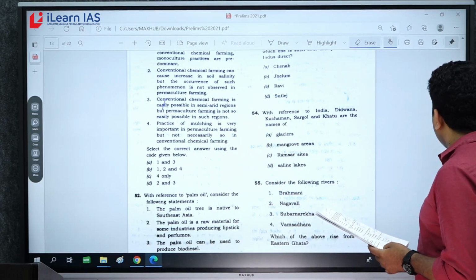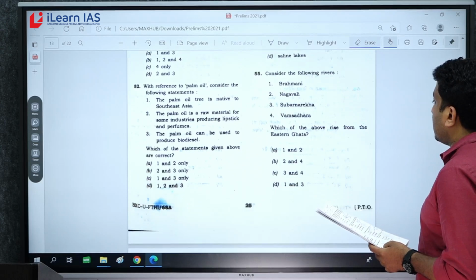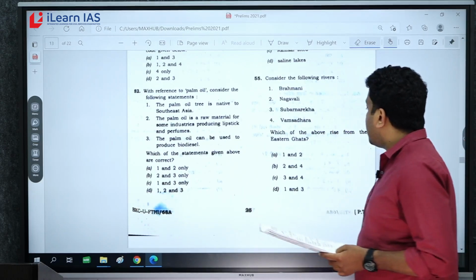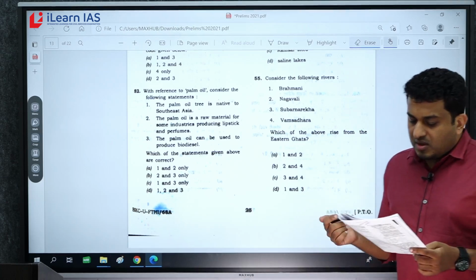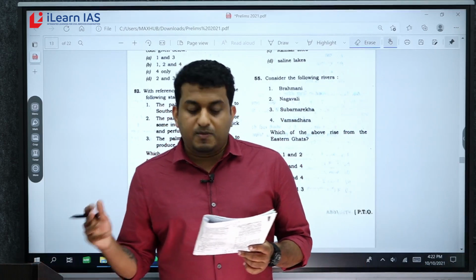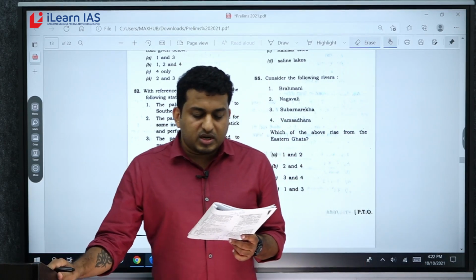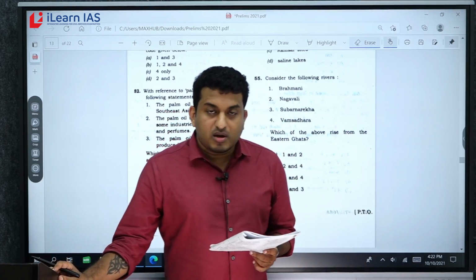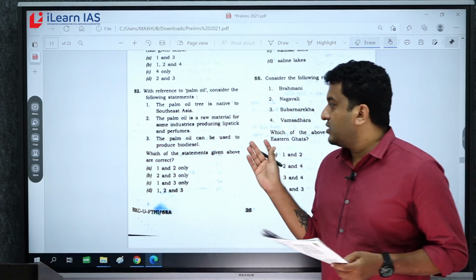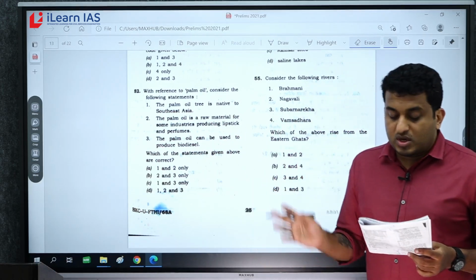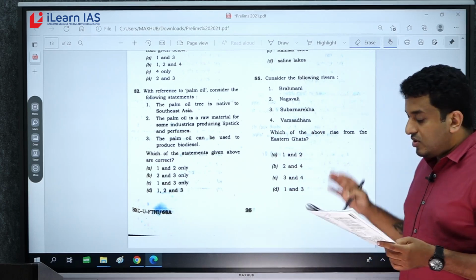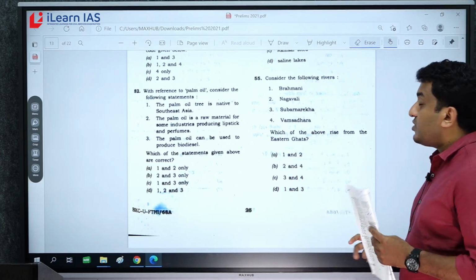Question number 55. Consider the following rivers: Brahmani, Nagavalli, Subarnarekha, Vamshadhara. Which of the above rise from Eastern Ghats? Now, out of the four rivers, two rivers are very common, which we used to discuss in the class: Brahmani and Subarnarekha. These are very commonly discussed rivers. Both are rising near the areas of Chota Nagpur plateau. So you can eliminate 1 and 3. Answer is 2 and 4, Nagavalli and Vamshadhara.